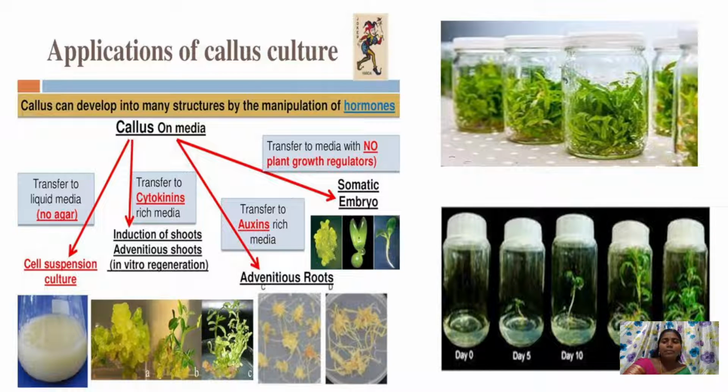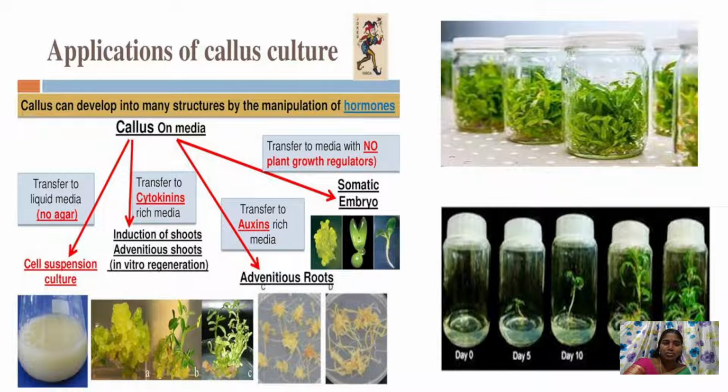So why do we need to do this callus culture? What are the applications of callus culture? Callus can develop into many structures by manipulation of hormones because you can handle it in vitro under aseptic condition, and you can manipulate it by recombinant DNA technology also. You can transfer them into liquid media, called suspension cell culture, for secondary metabolite production, and it can be transferred to cytokinin rich media for induction of shoots, adventitious shoot formation for in vitro regeneration.